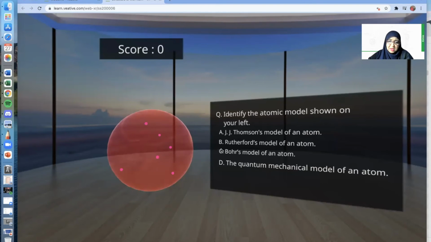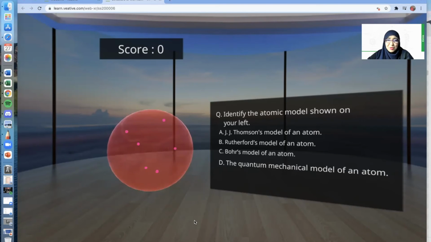Question. Identify the atomic model shown on your left. We have the choice of answers: A, J.J. Thomson's model of an atom, B, Rutherford's model of an atom, C, Bohr's model of an atom, and D, the quantum mechanical model of an atom. So which is it, student? Can you give me a hint?